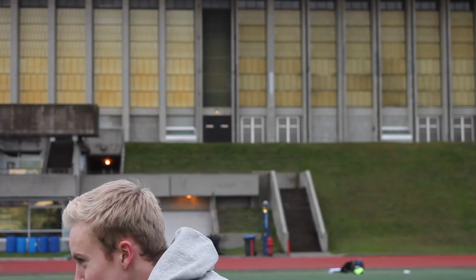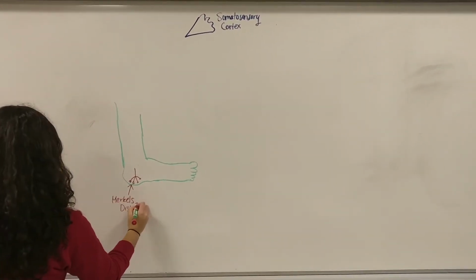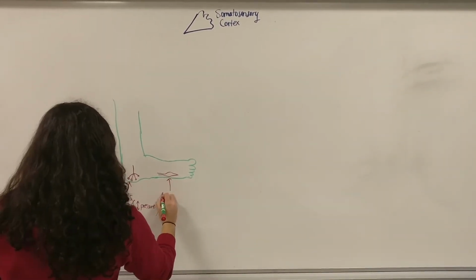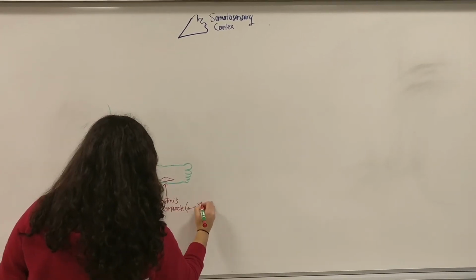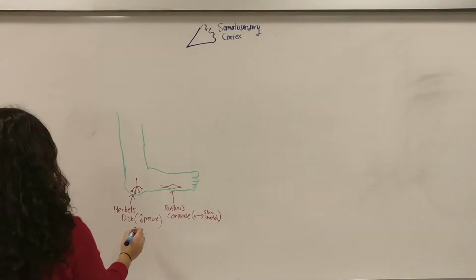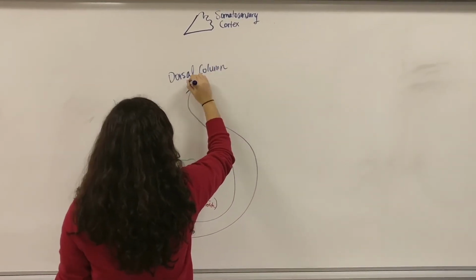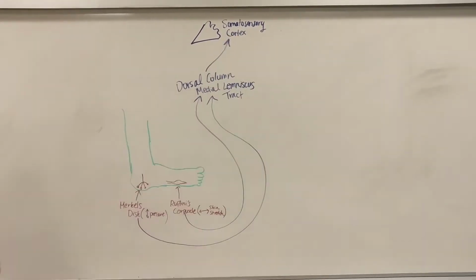Ta-da! Merkel's discs sense pressure, for example, when heading the ball and when putting pressure on the foot. Ruffini corpuscles sense skin stretch around the foot when running. The conscious information coming from these cutaneous receptors is transmitted to the brain through the dorsal column medial lemniscus tract and is sent to the somatosensory cortex.